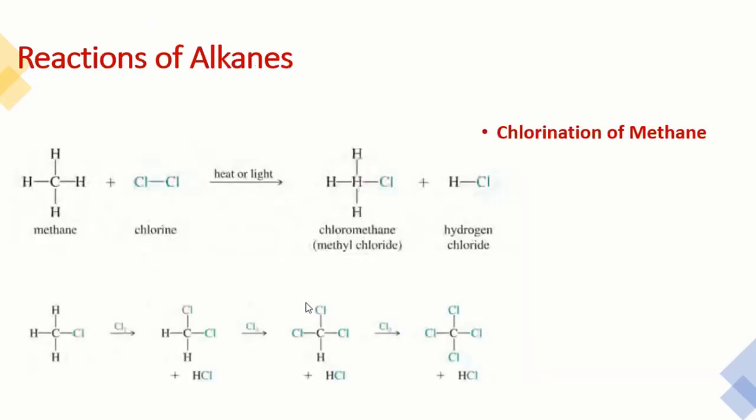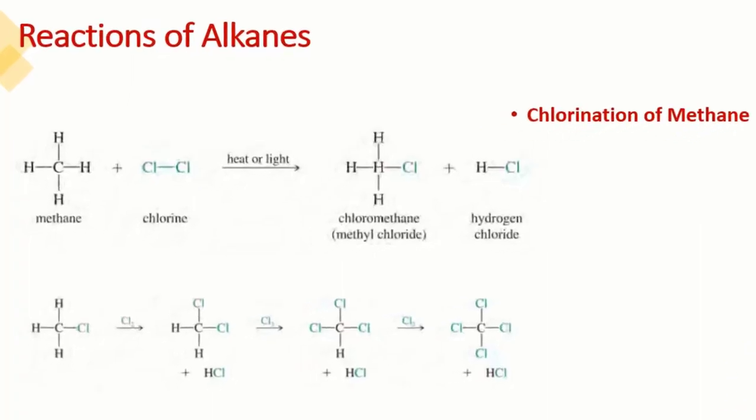Then, as I said about the reactions, we know that the reactivity of alkanes is very low, but they show an oxidation reaction, meaning a burn reaction. You are going to burn this one. And second, the substitution reaction. In the alkane, there is a possibility that one of the hydrogens is replaced by some other group. This kind of reaction is called a substitution reaction, and a well-known example is the chlorination of methane, which is also given in the 10th class. If this is methane, one of the hydrogens is replaced with Cl, and Cl takes the position. So this is called chloromethane or methyl chloride. This kind of reaction is called a substitution reaction.